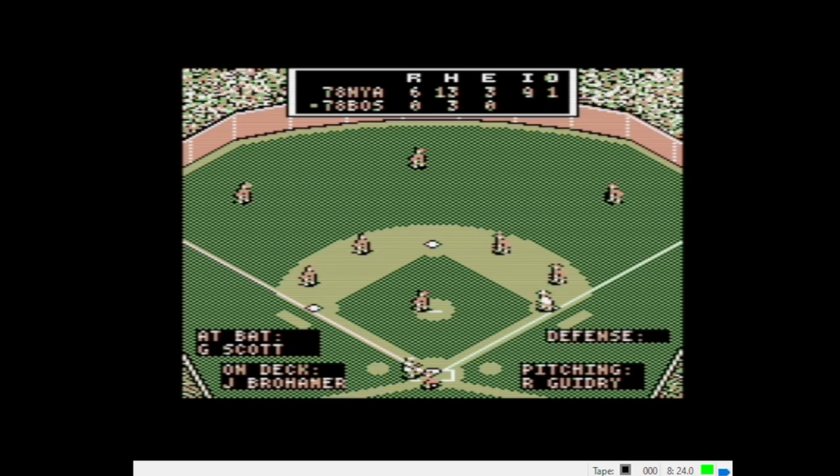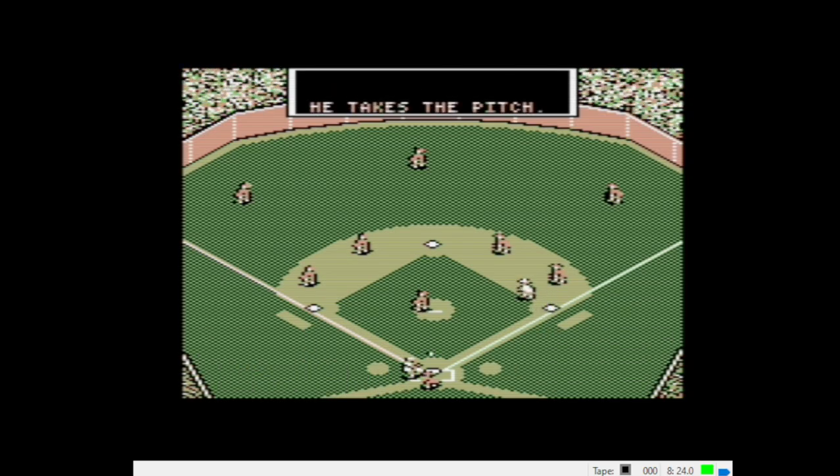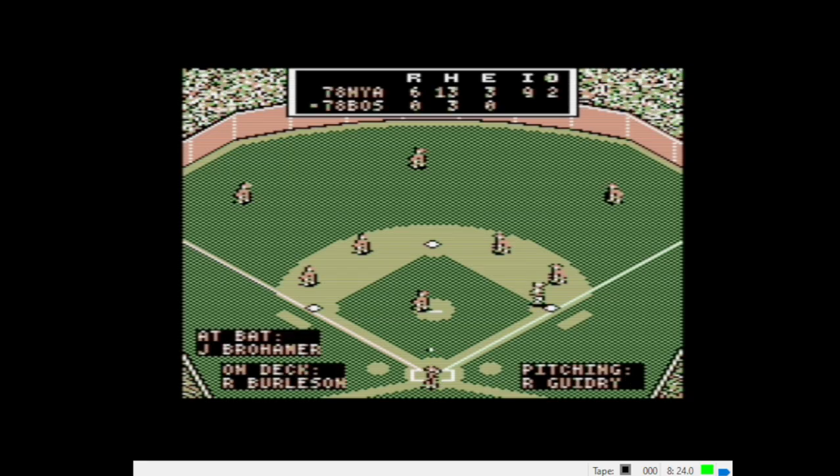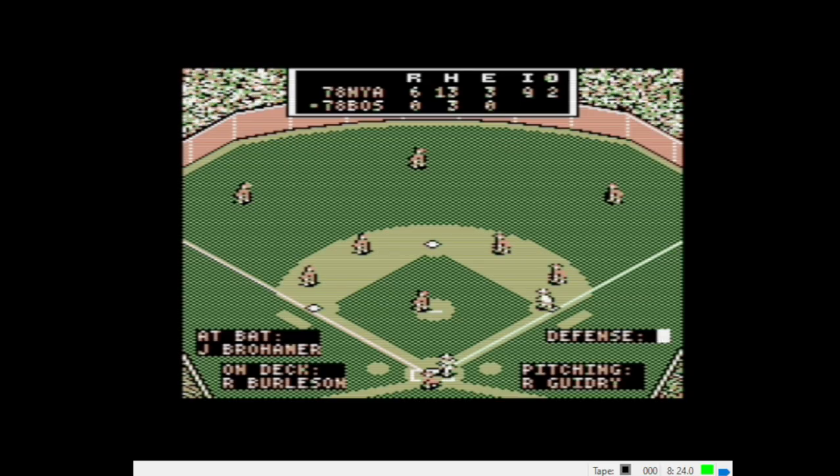All right, here's the Boomer. Change up. Strike 3. They're down to their final out here. Jack Brohammer, the batter. And we are not substituting for Brohammer, apparently. So we're going to throw him a curveball.